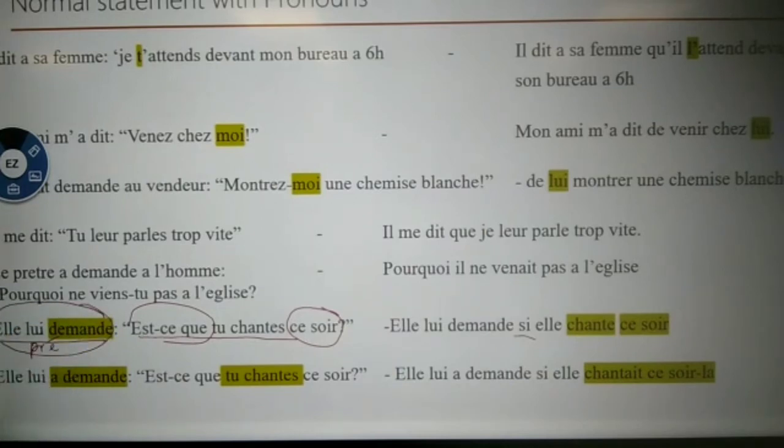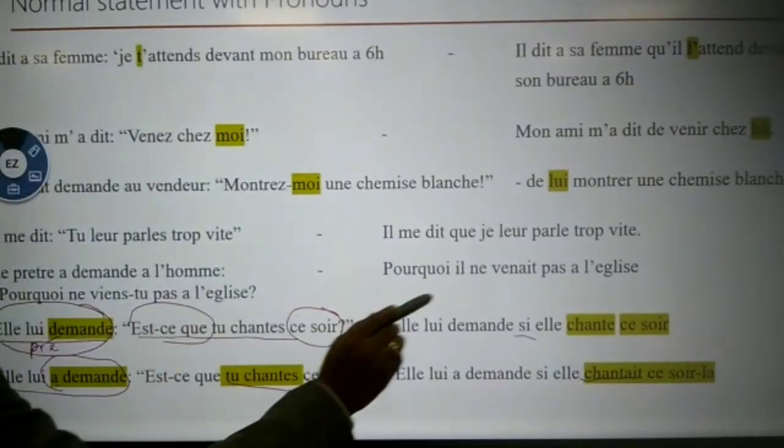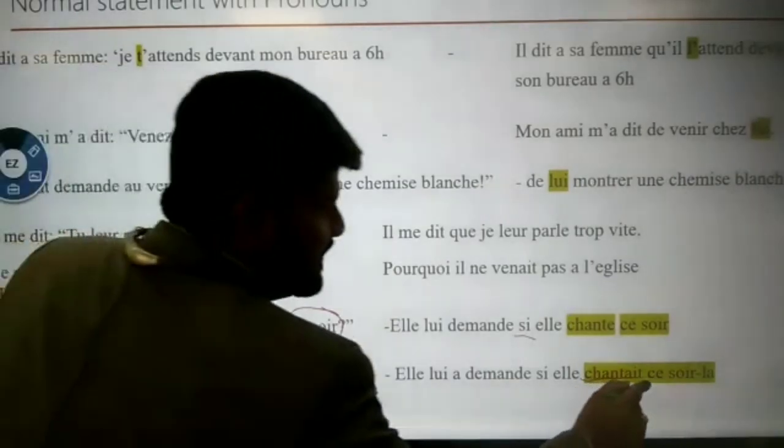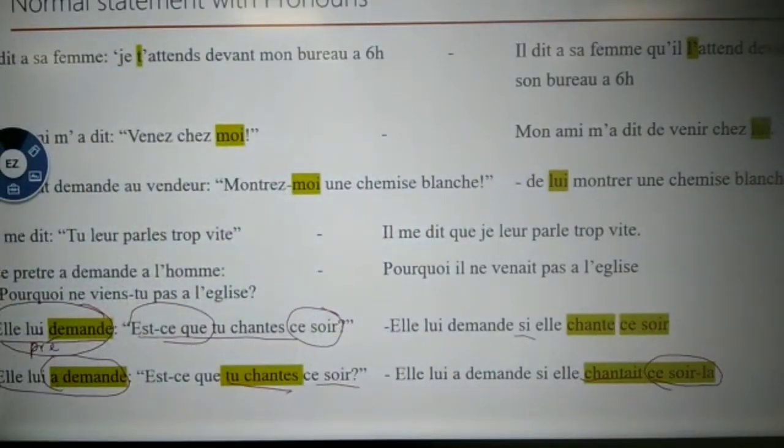Now look at the last sentence. Il a demandé. It is in passé composé. The same sentence I gave: Est-ce que tu chantes ce soir ? This is in present tense, so automatically it will be in imperfect. Passé composé, présent, imperfect, we have seen. And then ce soir will become ce soir-là. Now it is changed.